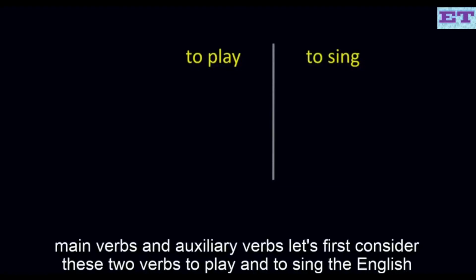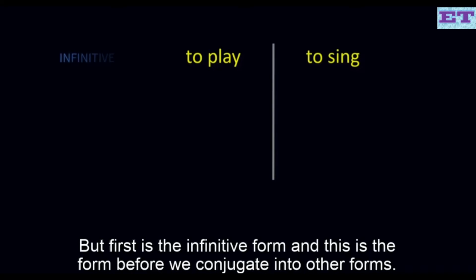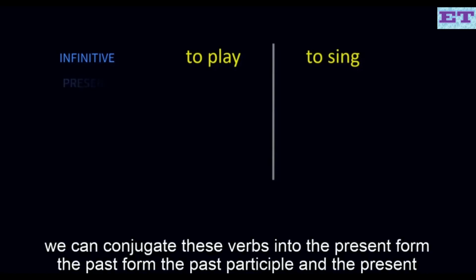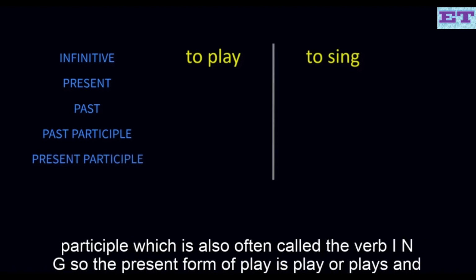These two verbs, to play and to sing. The English verb has several forms, but first is the infinitive form, and this is the form before it conjugates into other forms. So to play and to sing are infinitive forms, and we add "to" to the verbs to indicate that these are verbs. We can conjugate these verbs into the present form, the past form, the past participle, and the present participle, which is also often called the verb ing.